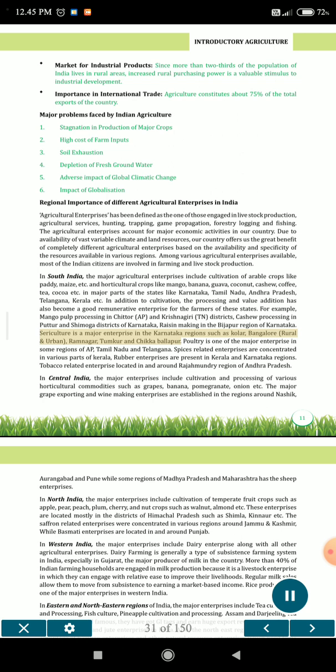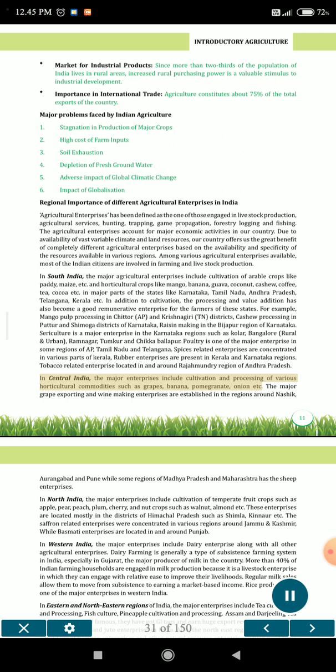Sericulture is a major enterprise in the Karnataka regions such as Kolar, Bangalore rural and urban, Ramnagar, Tumkur and Chikkaballapur. Poultry is one of the major enterprises in some regions of AP, Tamil Nadu and Telangana. Spices-related enterprises are concentrated in various parts of Kerala. Rubber enterprises are present in Kerala and Karnataka regions. Tobacco-related enterprise is located in and around the Rajahmundry region of Andhra Pradesh.